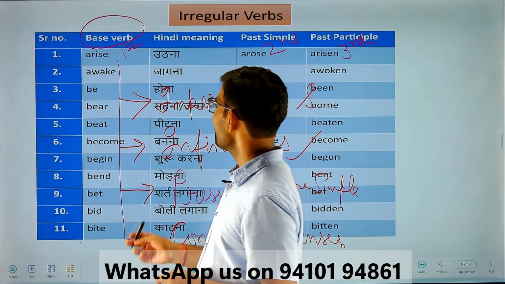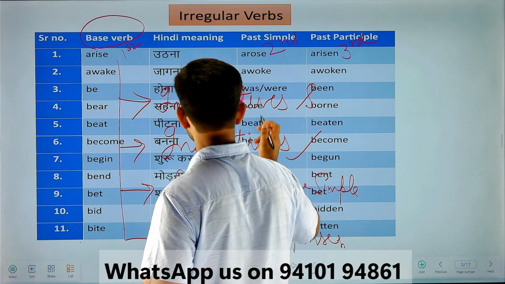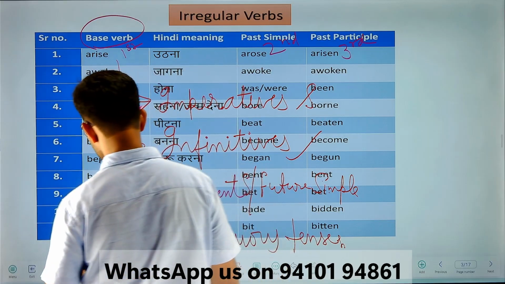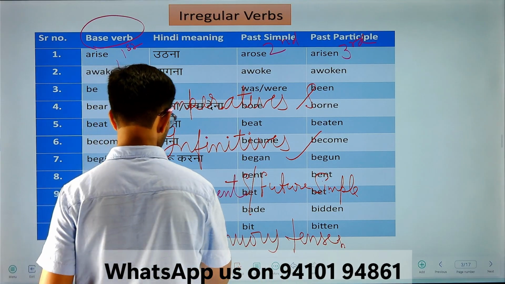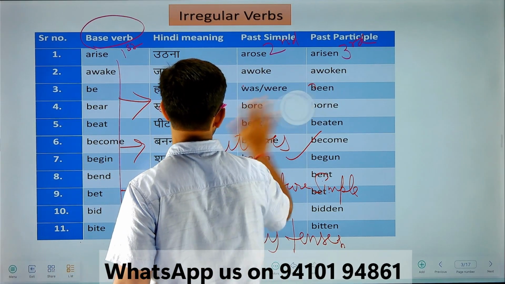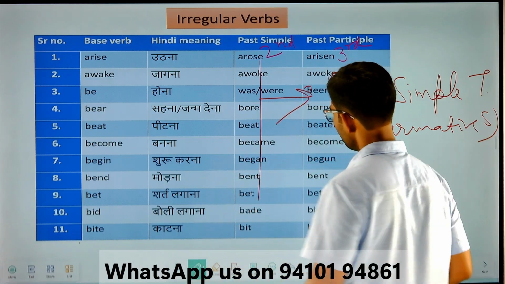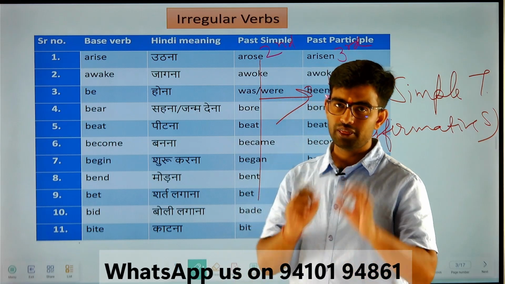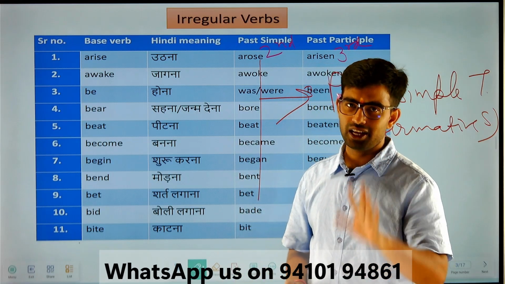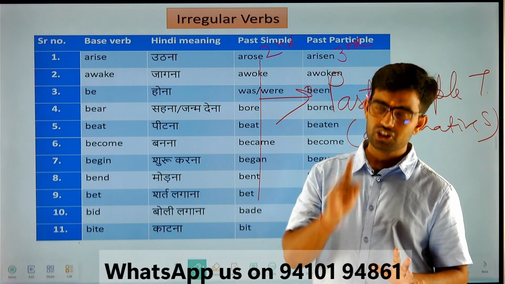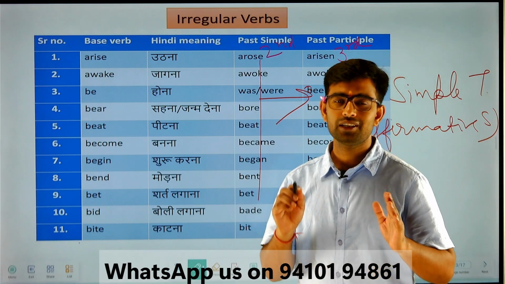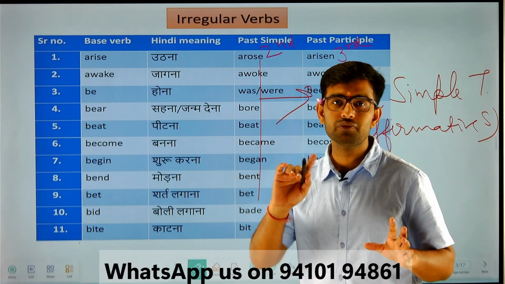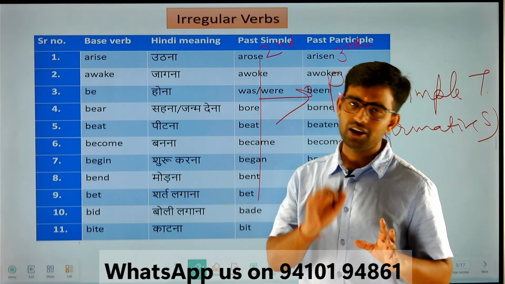Now let's learn where do we use the second form. The second form will always be used with past simple tense. Keep that in mind. It is just used with past simple tense and affirmative sentences only, the positive ones, not with negative or interrogative in past simple.